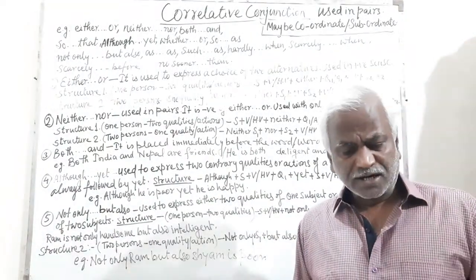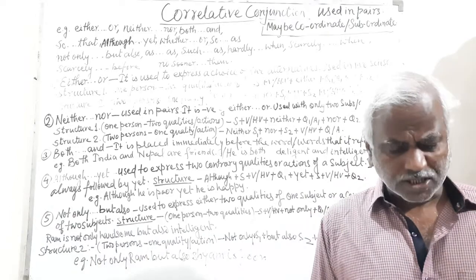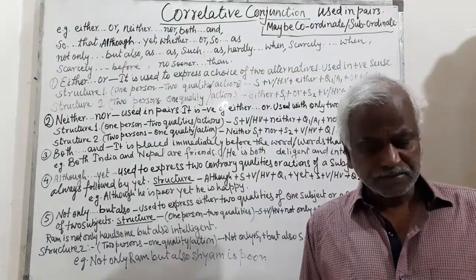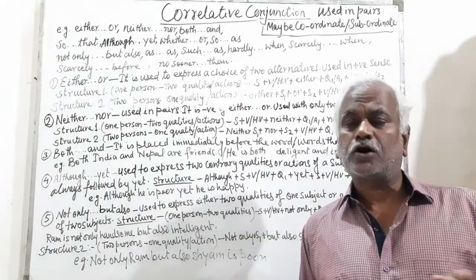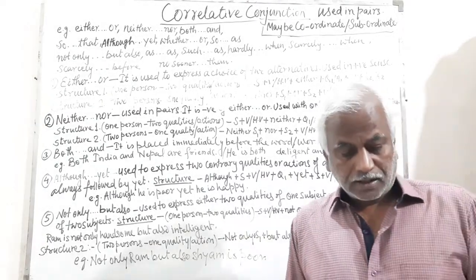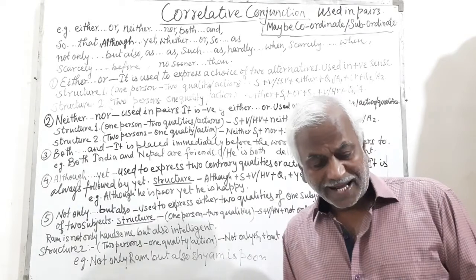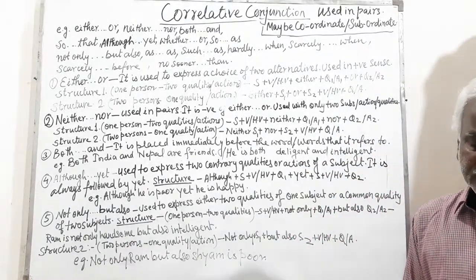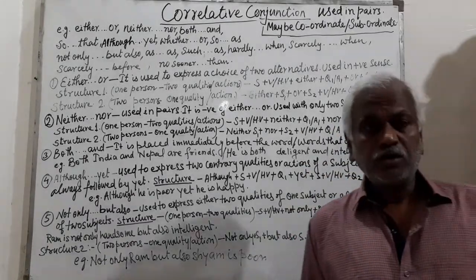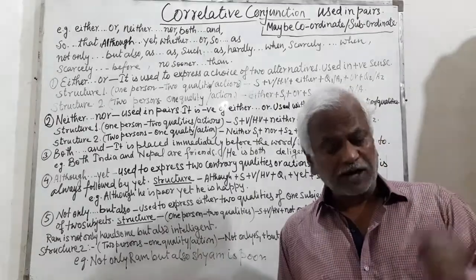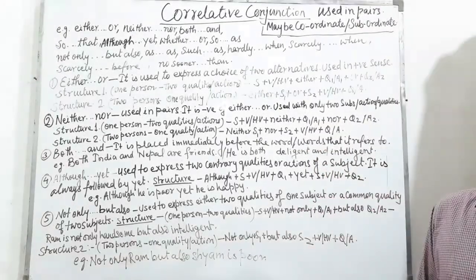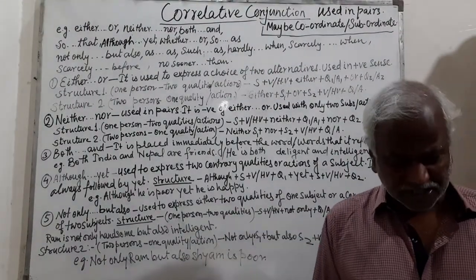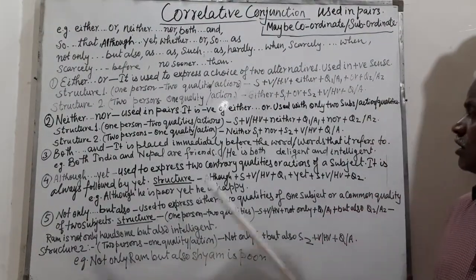Neither-nor can be used with only two subjects like either-or. If the subjects are more than two, this pair of conjunction cannot be used. This pair of conjunctions can be used to show non-involvement of one man in the given two actions or qualities, or non-involvement of two persons in one action or quality.